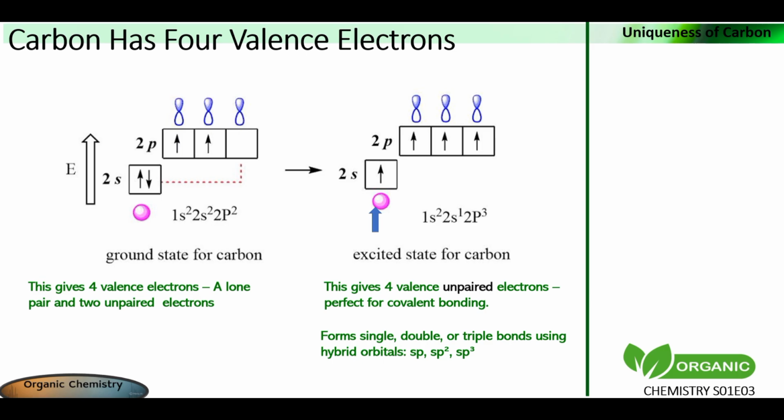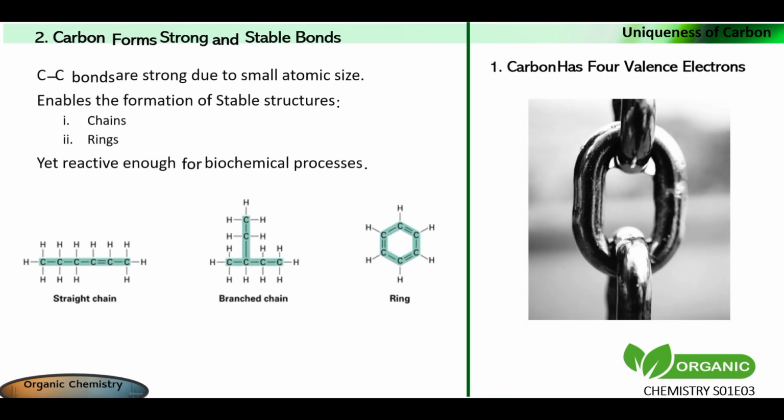The 4 valence electrons are this one in the 2s orbital and these 3 electrons in the px, py, and pz. These 4 valence electrons allow carbon to form 4 covalent bonds, creating a wide variety of molecules. These single, double, or triple bonds give carbon incredible flexibility in bonding. 2. Carbon can form strong and stable bonds.